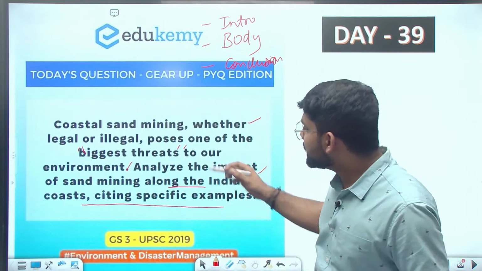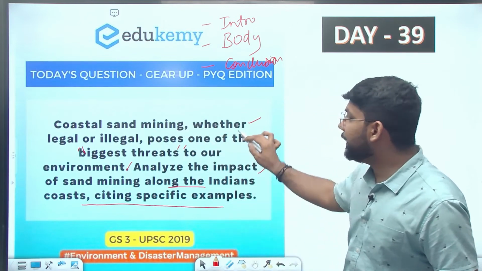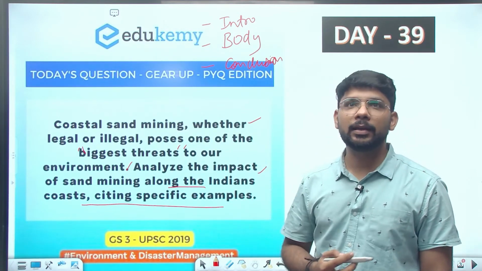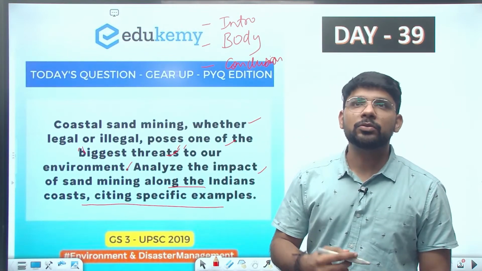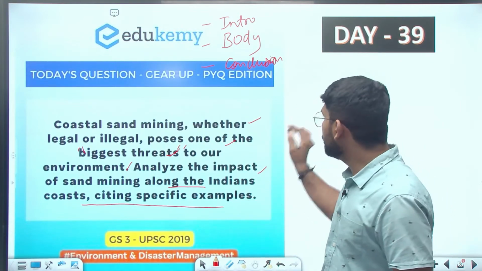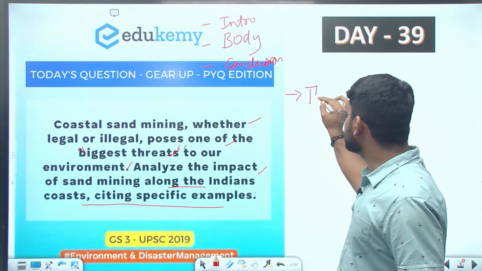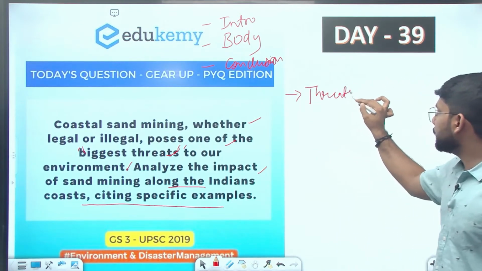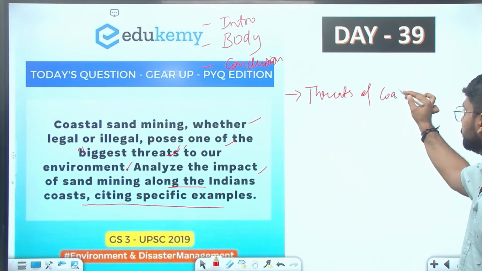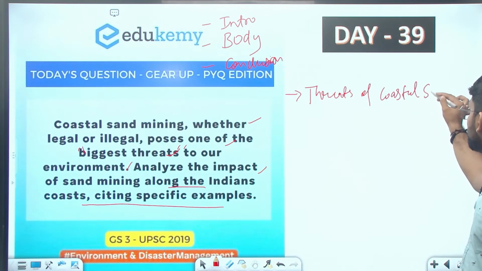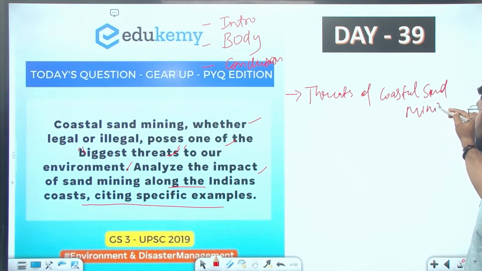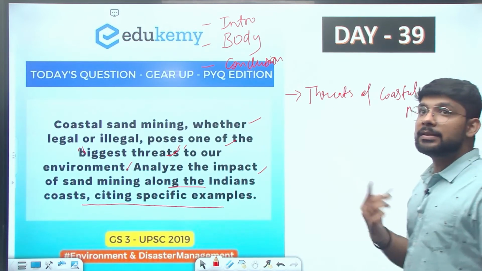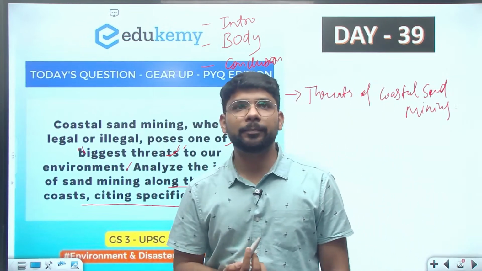The question is asking, coastal sand mining, whether legal or illegal, poses one of the biggest threats to our environment. So the first heading will be the threats of coastal sand mining. This will be the first subheading under the body part.